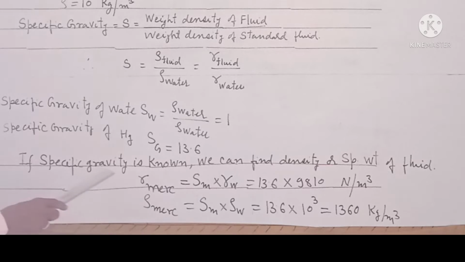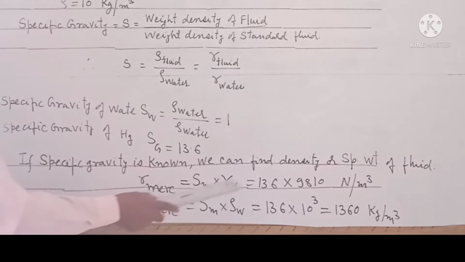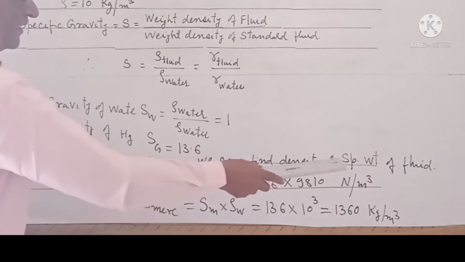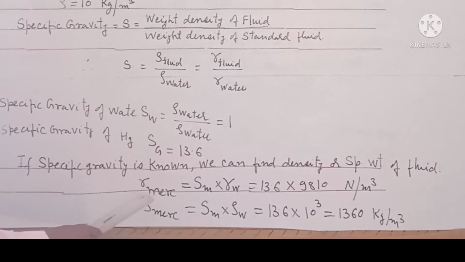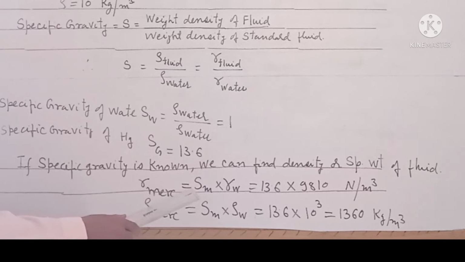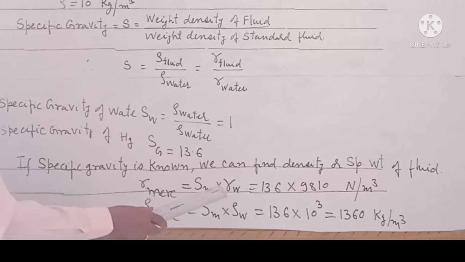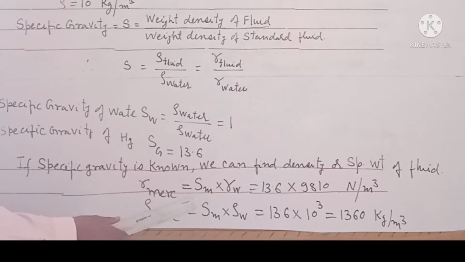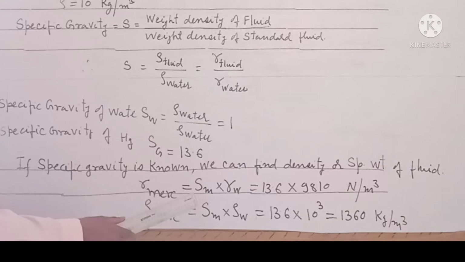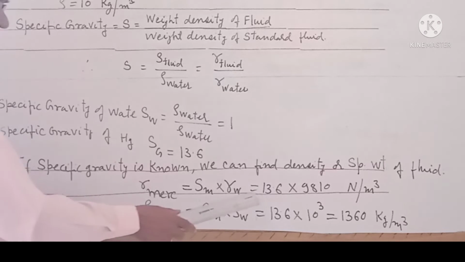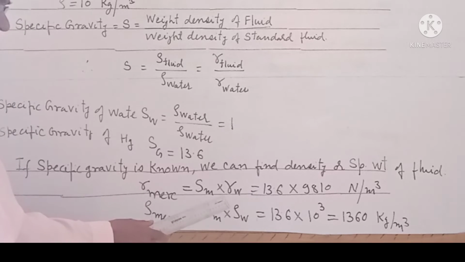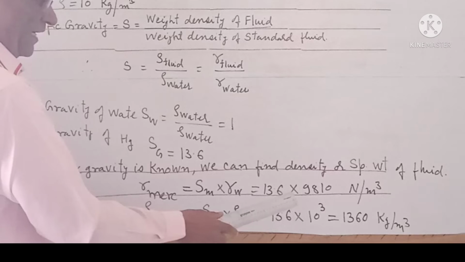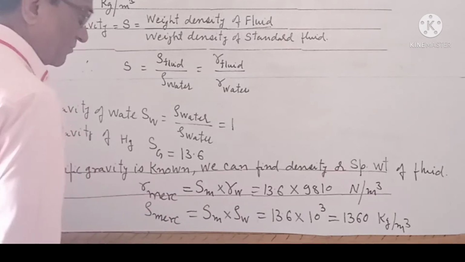If specific gravity is known, we can find the density or specific weight of fluid. Gamma mercury is equal to S mercury into gamma of water, and specific gravity of mercury is 13.6 and gamma of water is 9810.